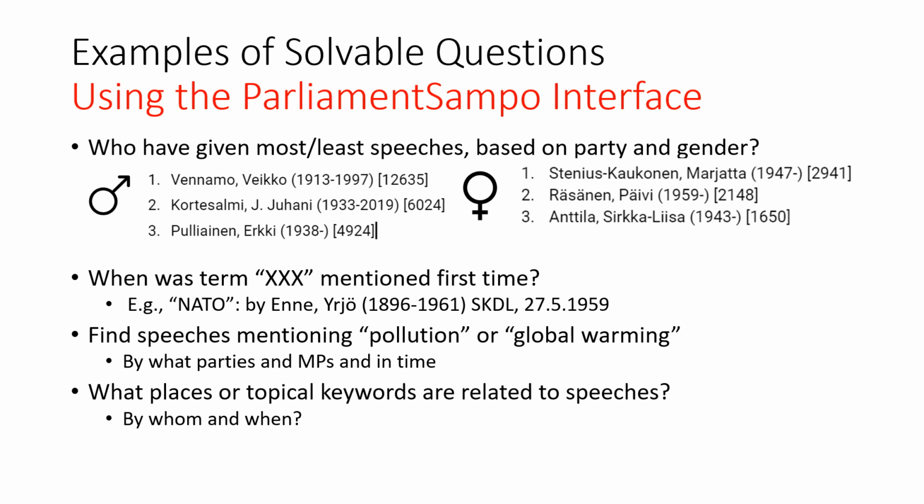The Parliament Sampo user interface can be used for solving many kinds of questions. For example, who have given most or least speeches based on party and gender. In this case, the most speaking person is Mr. Veikko Vennamo, who has given over 12,000 speeches during his career.